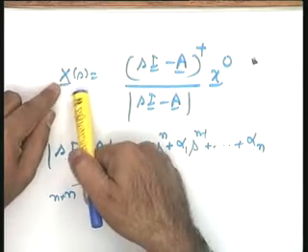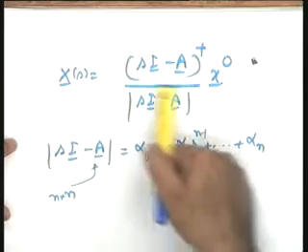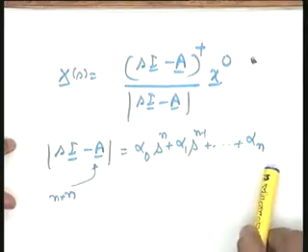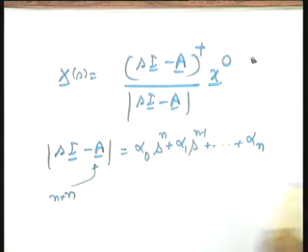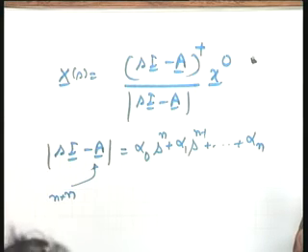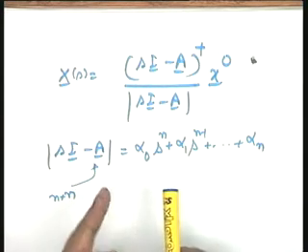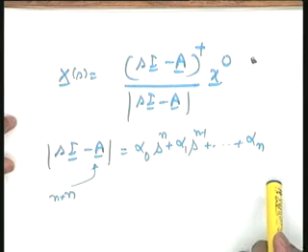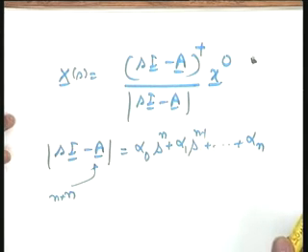Since you are interested in x naught, the dynamics again is going to be guided by this particular nth order polynomial. This also is called the characteristic equation, obtained from the state variable model of this system. It is the characteristic equation because the dynamics is characterized by the roots of this equation, as you will see.